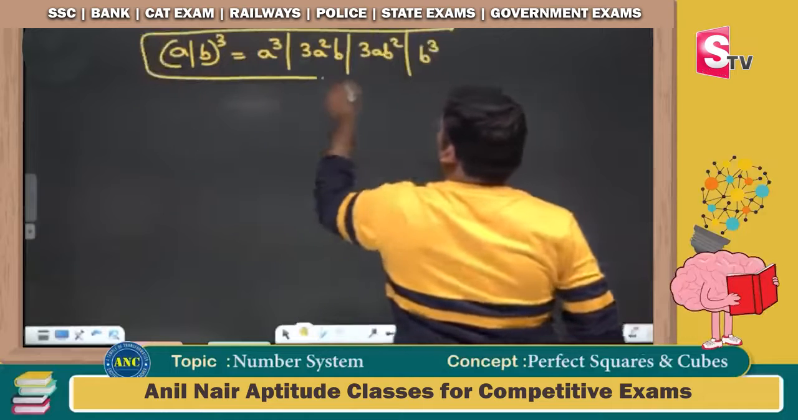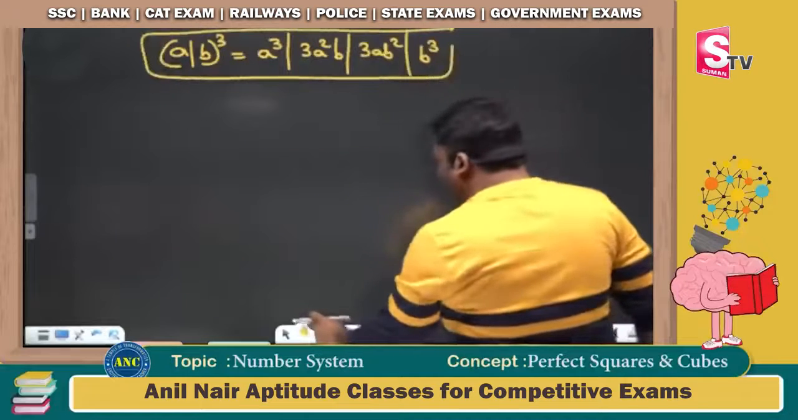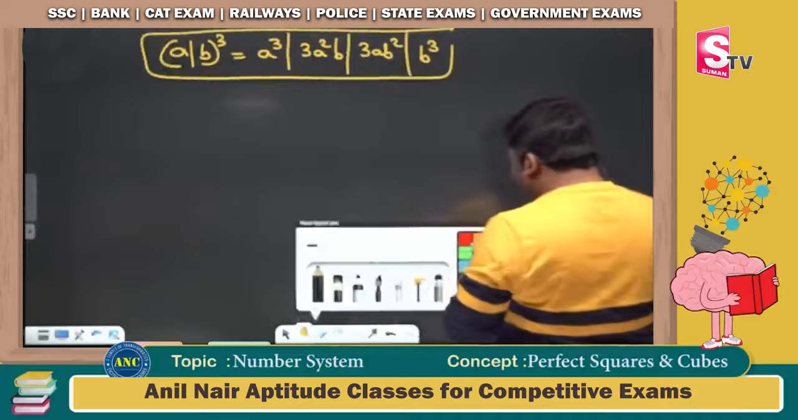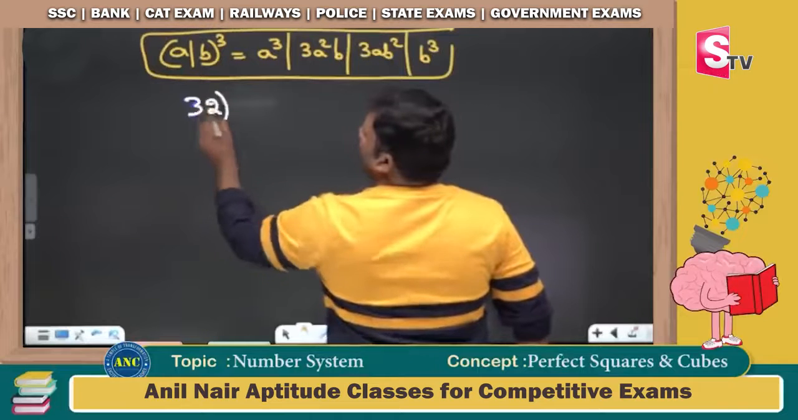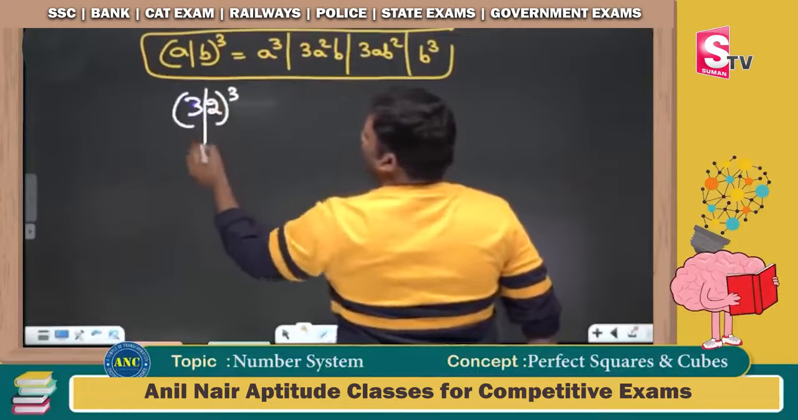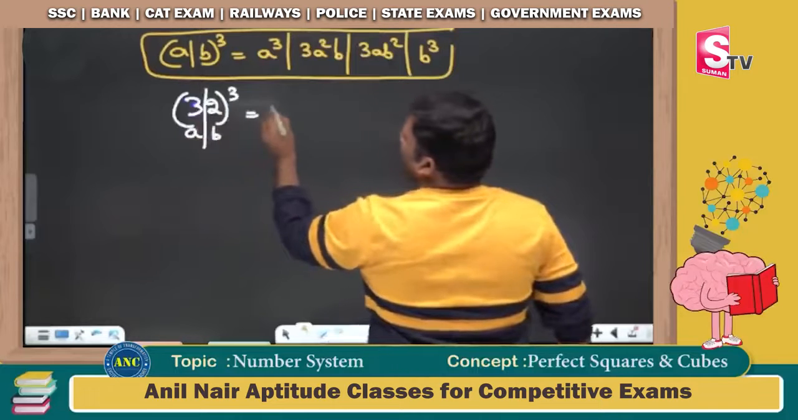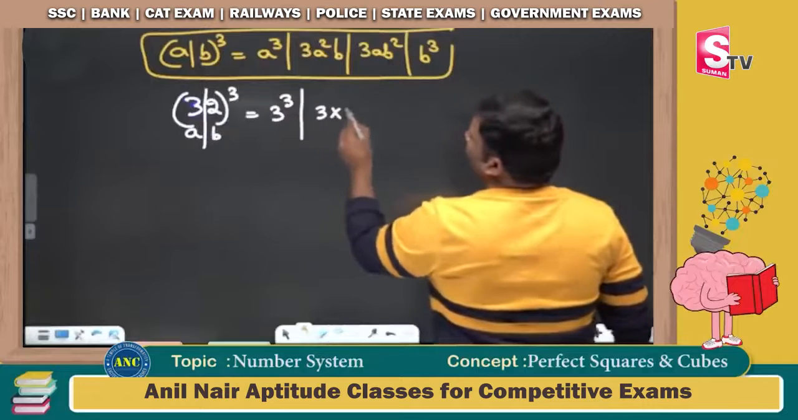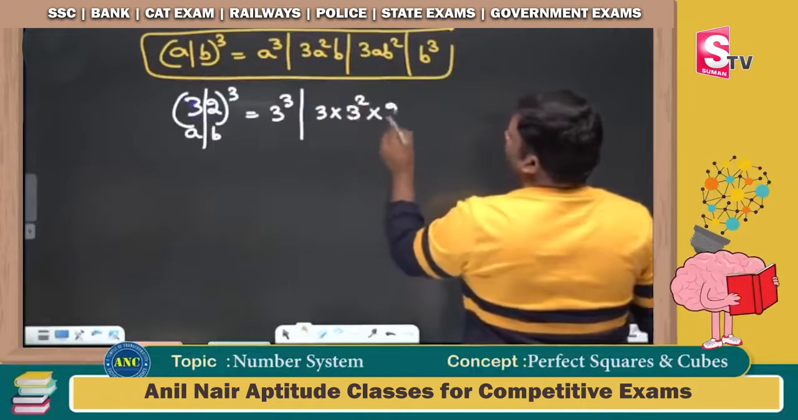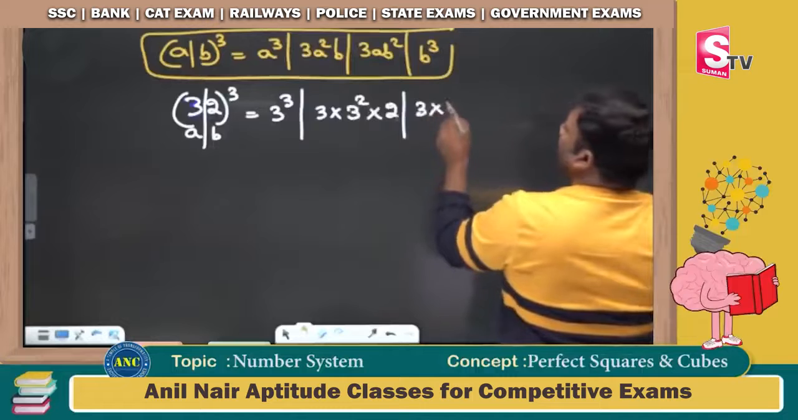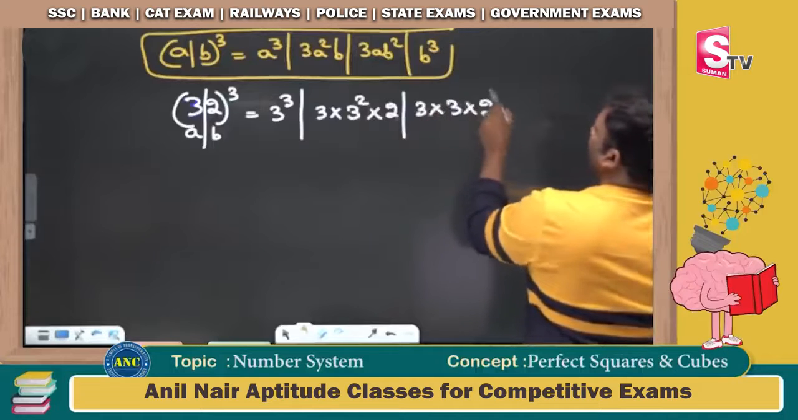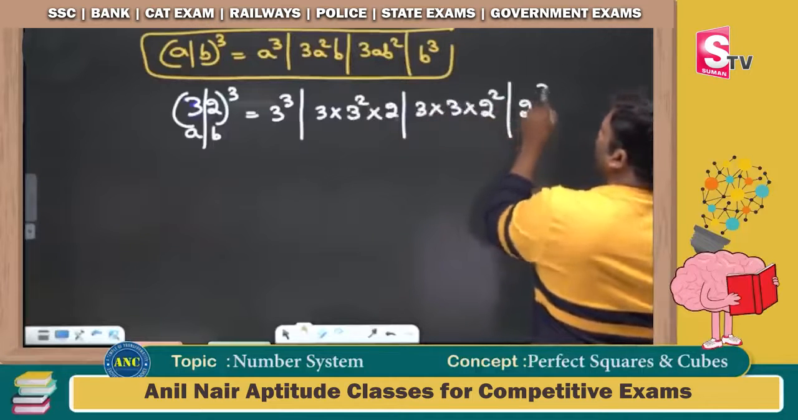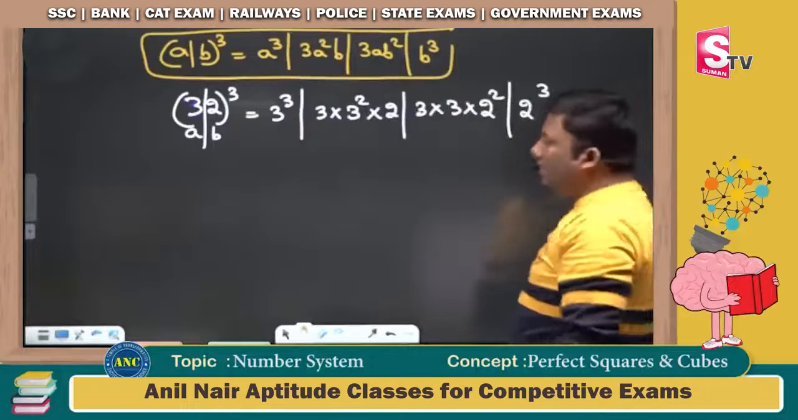This is (a + b) whole cube. Now we did 24 whole cube. Let me do 32 whole cube, which is 32768. Here a is 3 and b is 2. One more practice example. First a cube. Next it is 3a square b. The next one is 3ab square. And the last one is b cube.